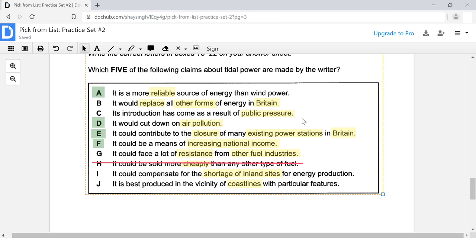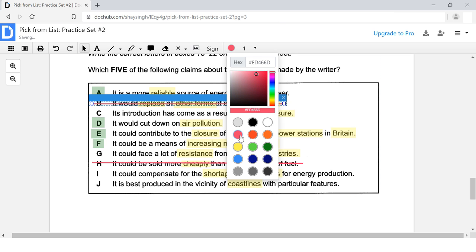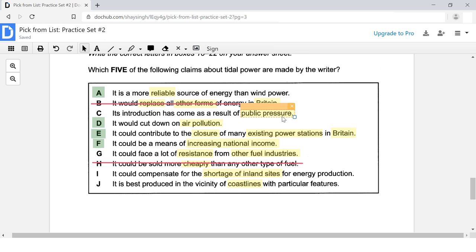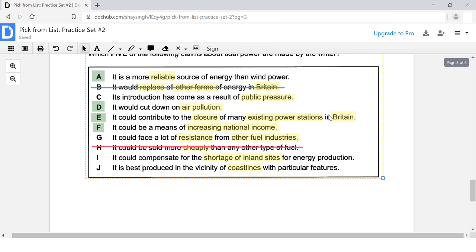So now let's just go over our keywords one more time. Actually, I'm going to cross this one out because I've scanned for all the areas in which the word Britain appears, and I did not see anything about how tidal power could replace other forms of energy. I didn't see that anywhere. So I'm going to put a line across it because I don't think that that is going to be my answer. What is likely to be my answer is something related to perhaps public pressure. I didn't see this keyword either though. I'm not sure about that.